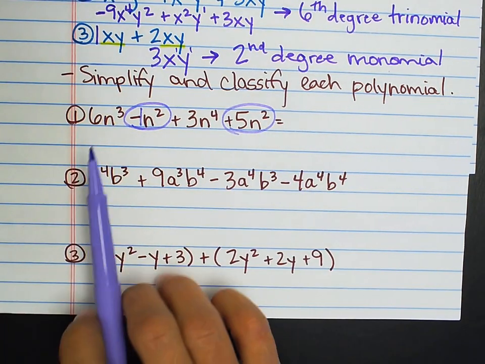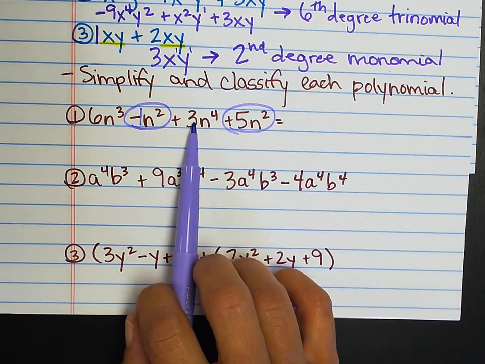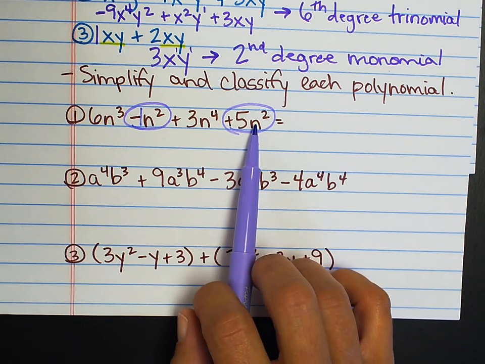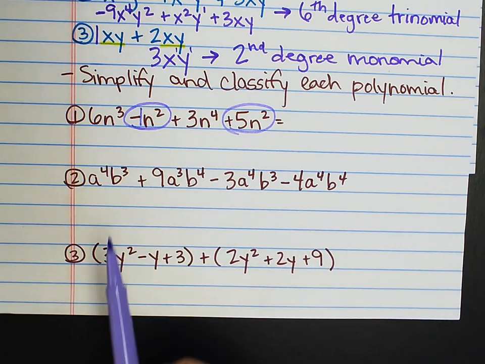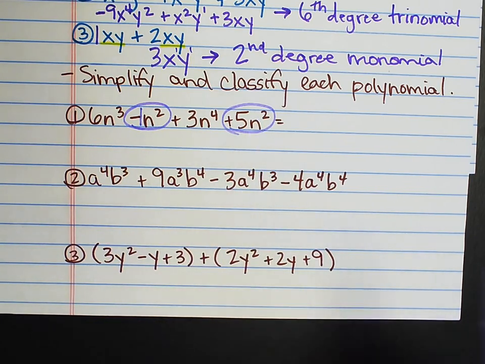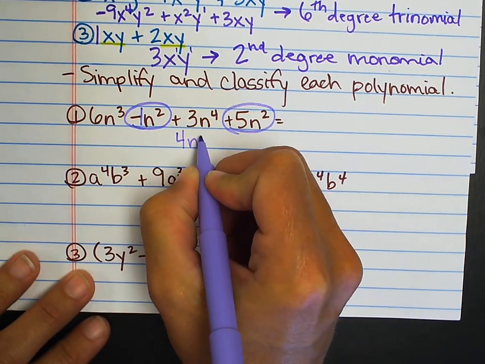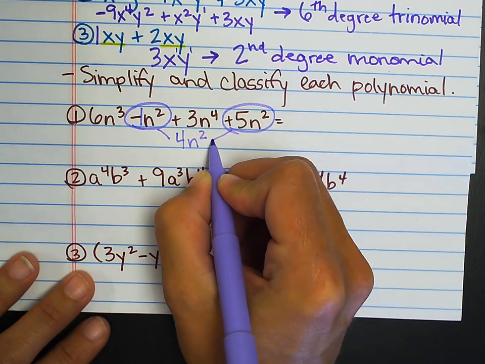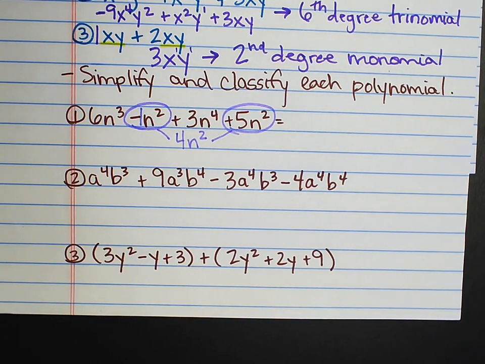They stay the same. This would be like 6 dogs, negative 1 cat, 3 monkeys, 5 cats. The n squared we're calling a cat, the n cubed we're calling a dog, the n to the fourth we're calling a monkey. So if I have negative 1, I know that's silly, that doesn't make sense, cat, and I add 5 cats, I still have cats. They don't turn into a different animal. So this becomes a 4n squared. Negative 1 plus 5. I keep the variable and the exponent. Do not do anything with the exponents or the variables. It stays the same. You're just combining them into the same group, putting them together.